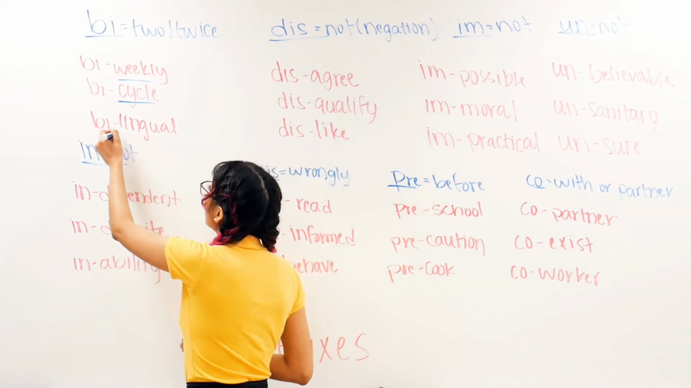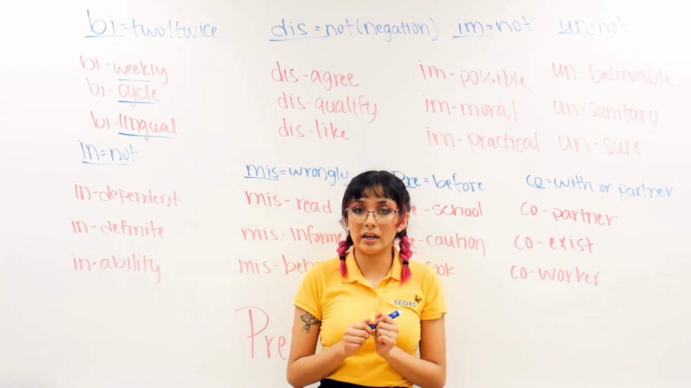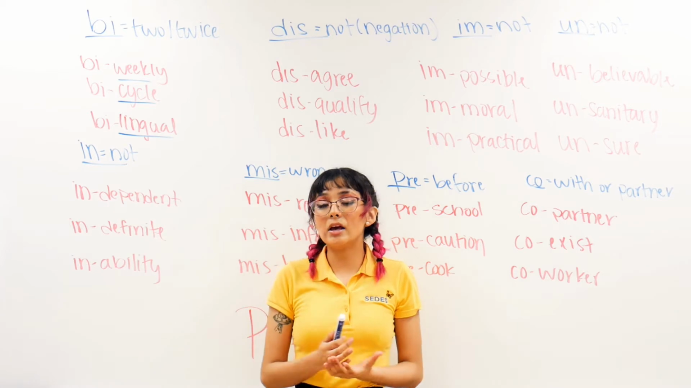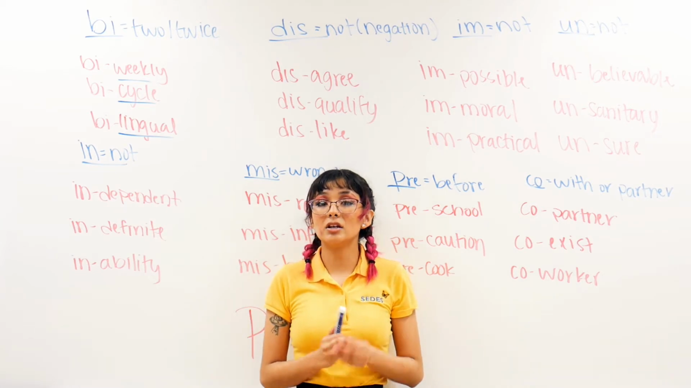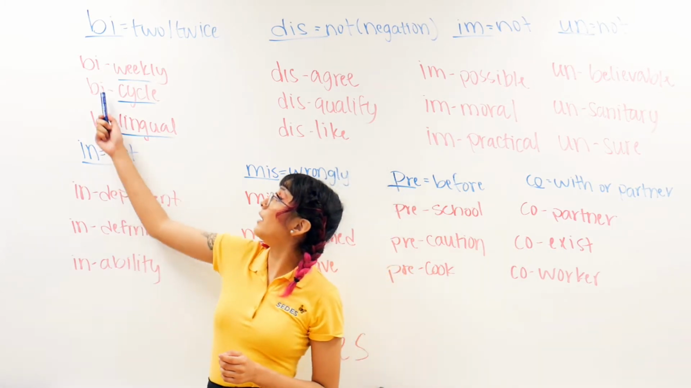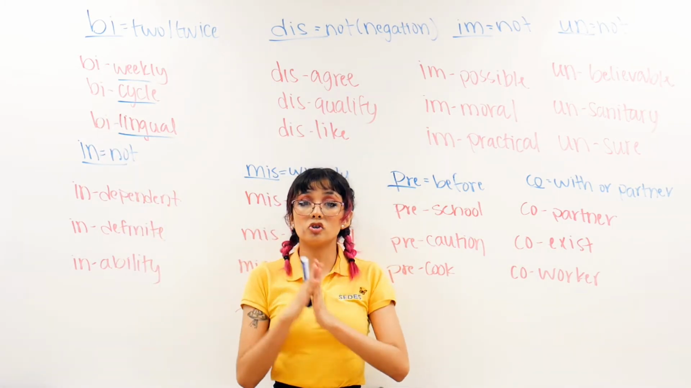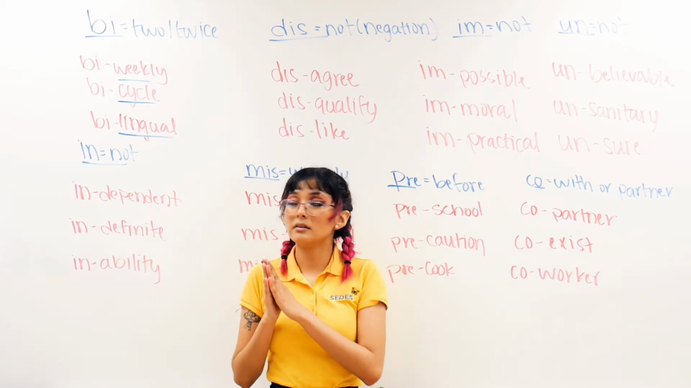Then here we have lingual, like language, right? When I say bilingual, that means I can speak 2 languages, right? So bi just means that it is going to be 2 sets or 2 of those things.